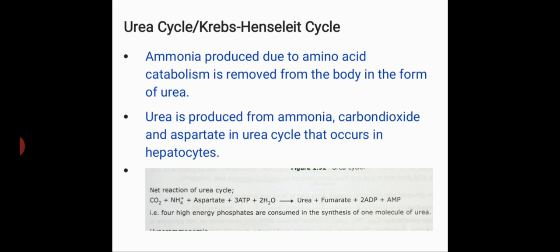We have read that oxidative deamination of amino acids results in the formation of ammonia. This ammonia eventually goes into the urea cycle.